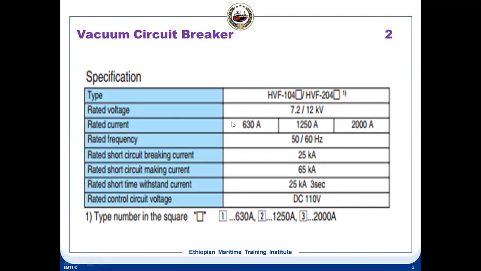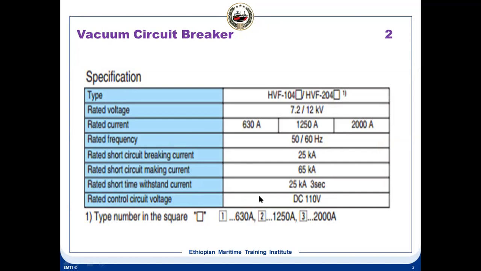Then rated frequency, rated short circuit breaking current, rated short circuit making current. Making current and breaking current, you can see the difference. Breaking current is 25 kiloamps, whereas the making current is 65 kiloamps. We will see why the making current is more than the breaking current. And short time withstand current, that is 25 kiloamps, and the rated control circuit.